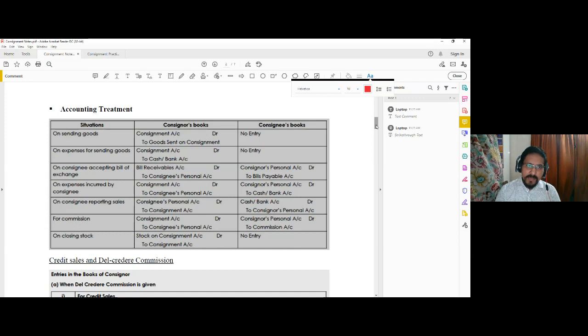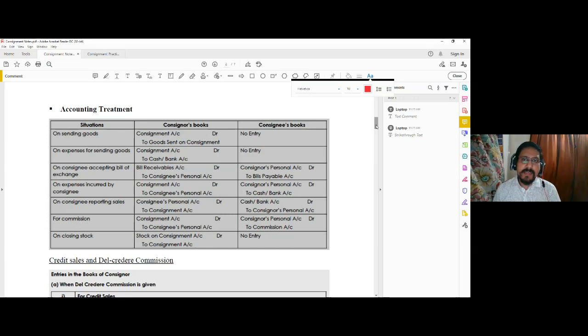Then the consignment will reach the consignee's end, and the consignee will incur certain expenses to unload that consignment, to take that consignment to his own godown, and to sell that consignment from that godown. For all the expenses incurred by the consignee, consignment account is debited, and since these expenses are being incurred by the consignee and he will be refunded afterwards, the consignee's personal account will be credited.